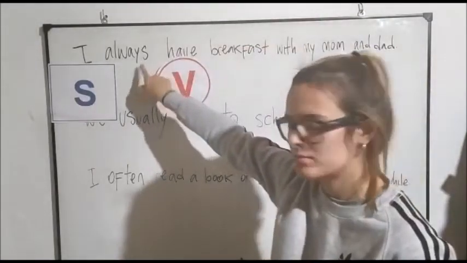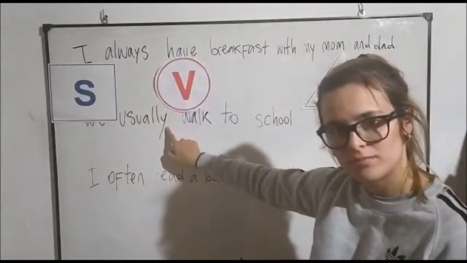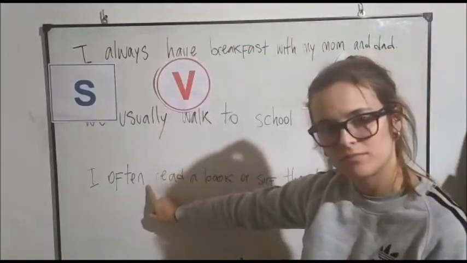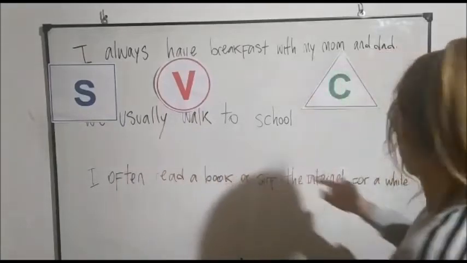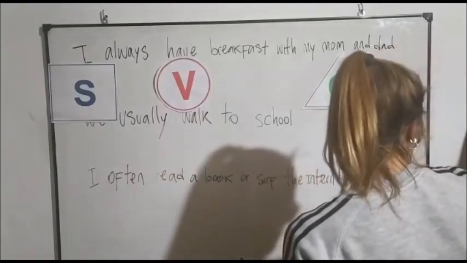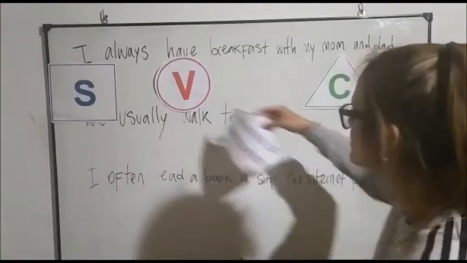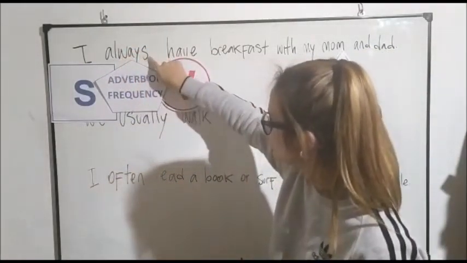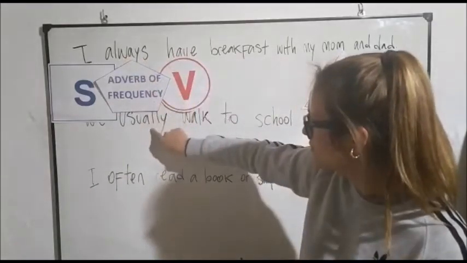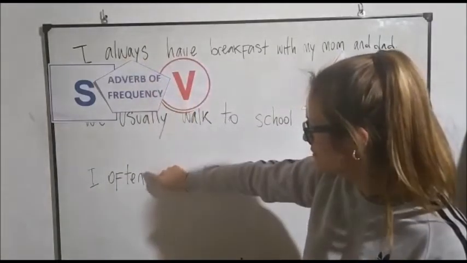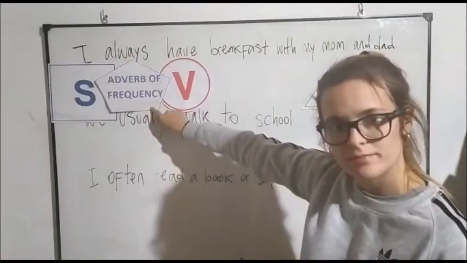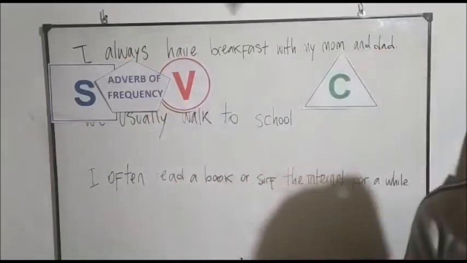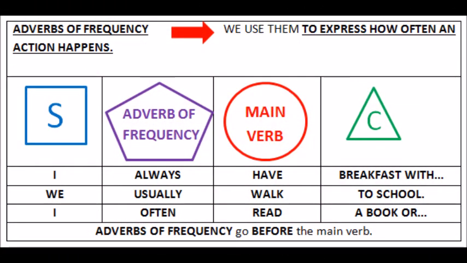But we have other words. What are these words? Is it a subject, a verb, or is it something else, something new? These words are adverbs of frequency. We use adverbs of frequency to indicate or to express how often an action happens.